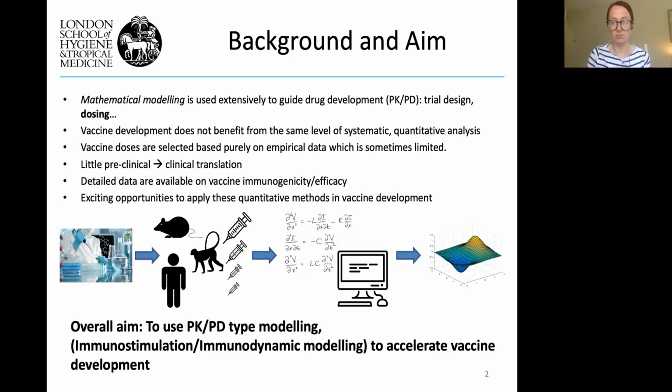There are many detailed data coming out on vaccine immunogenicity and efficacy these days. So we think that's a very exciting opportunity to apply the same sort of quantitative methods in vaccine development that have been used in drug development. So our overall aim is to use these modelling methods, PK/PD type modelling, to accelerate vaccine development.